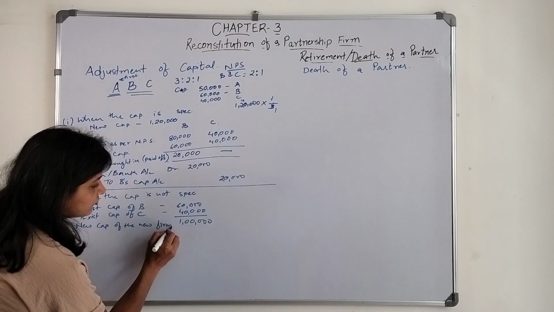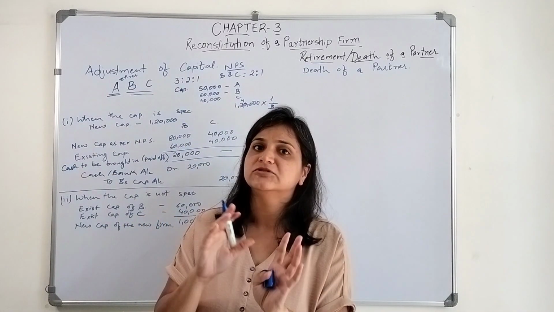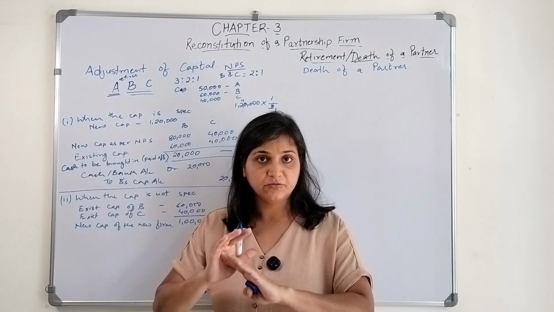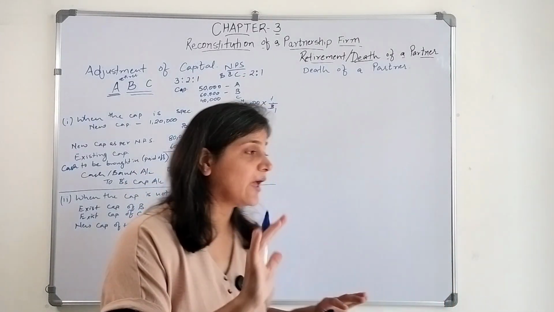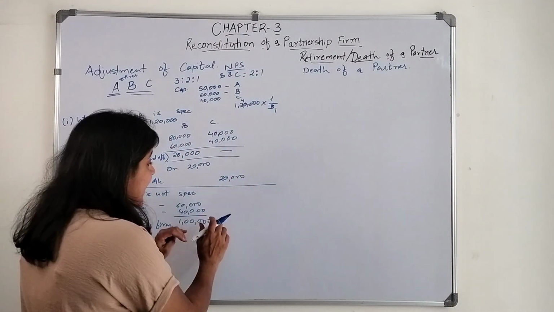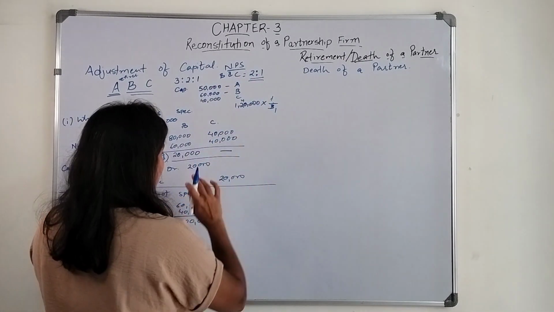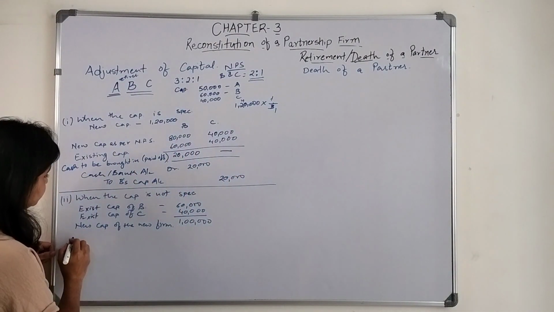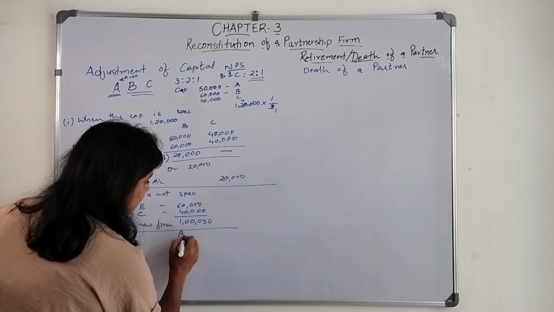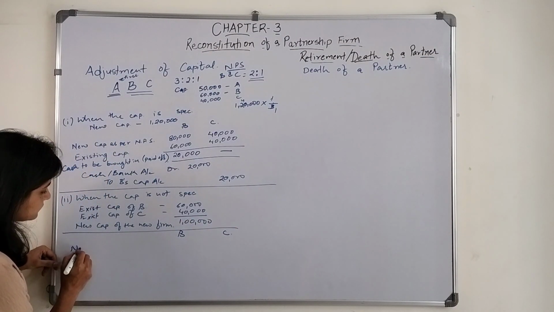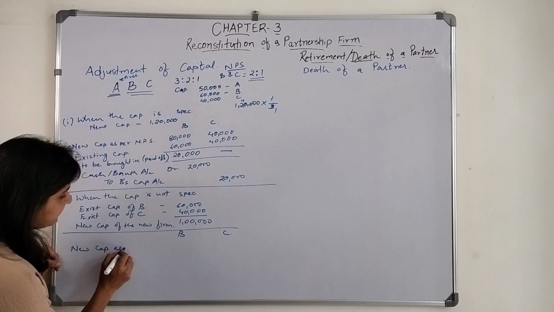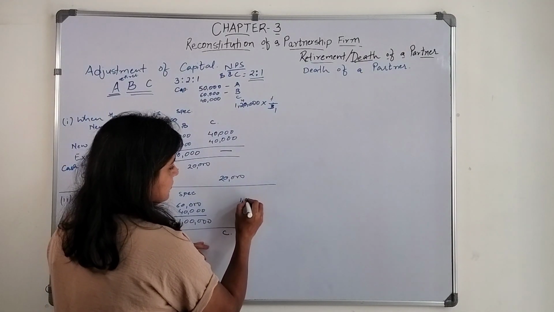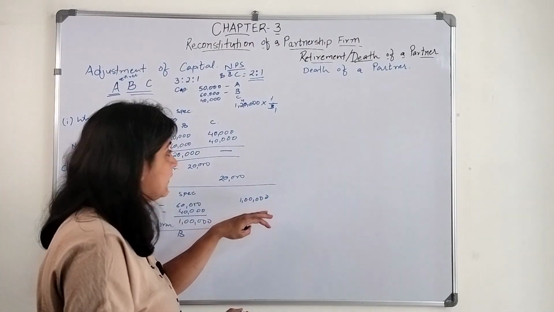Nothing is specified about how much is the capital of the new firm. So we have to consider the existing capital of B and the existing capital of C. So the new capital should be 1 lakh. And as per the profit sharing ratio, how much should be B's capital amount and how much should be C's capital amount? We will make a chart again. The new total capital should be 1 lakh, right?